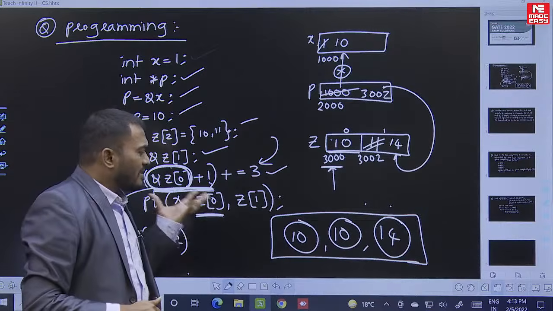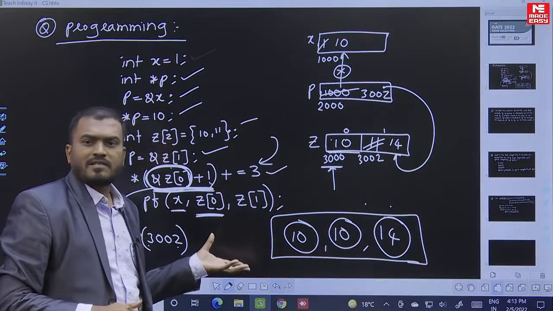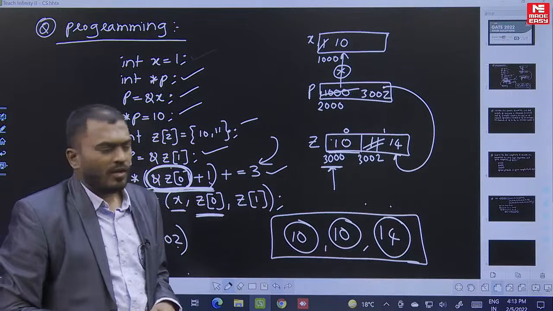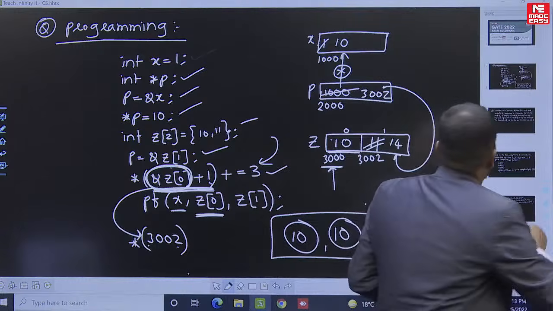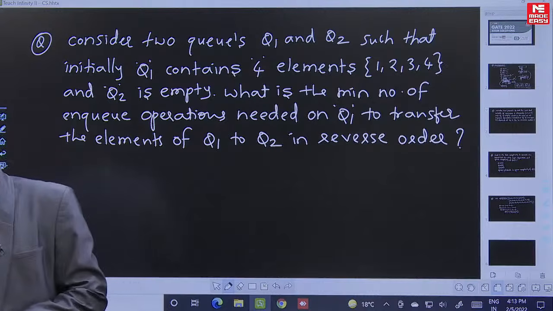Actually, we generally study 2D arrays, 3D arrays, double pointers, triple pointers. There are so many things we study, but this is a very simple question, so you can comfortably answer. So that is the right answer. And now understand here. Let's move on to the next one.